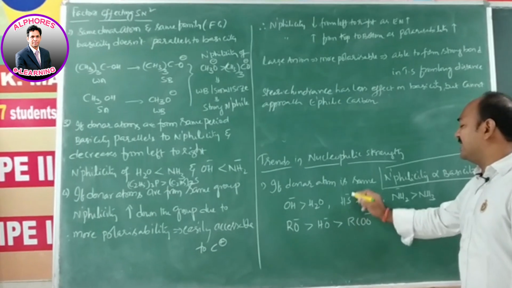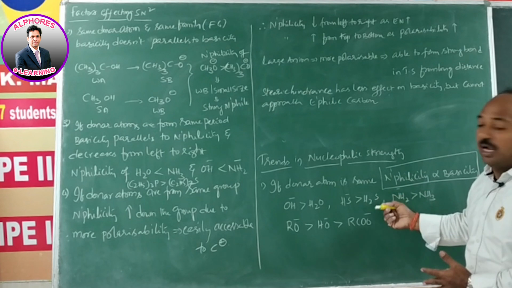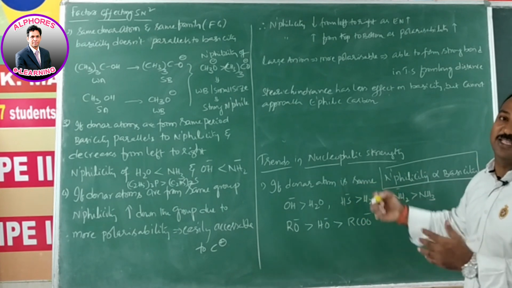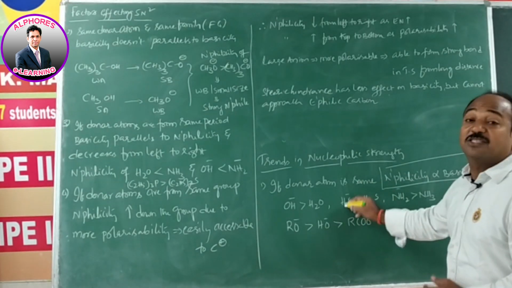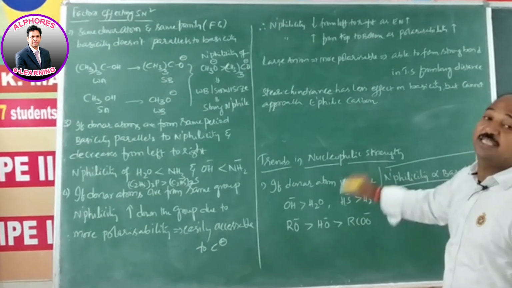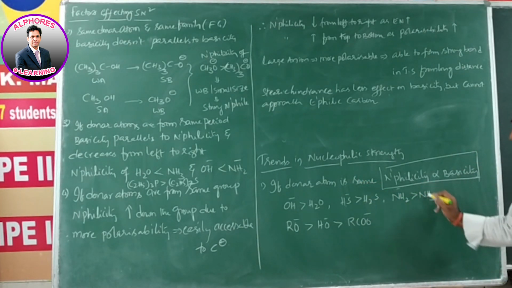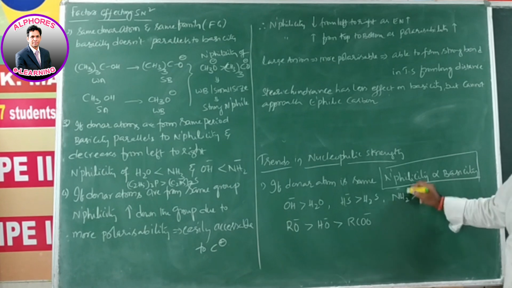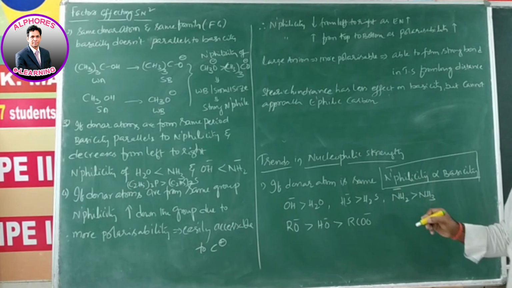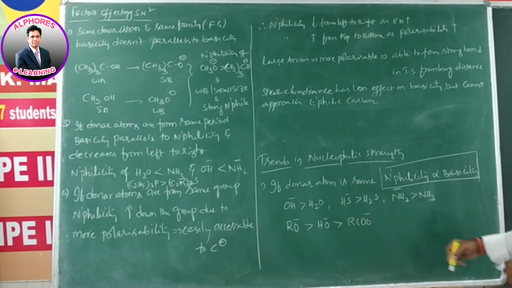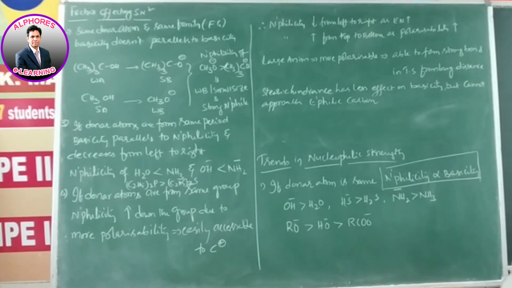Now HS minus and H2S. H2S is a somewhat strong acid and its conjugate is a weak base, but HS minus is a much weaker acid. When we compare like that, HS minus is a stronger base than H2S, hence HS minus is also a stronger nucleophile than H2S. Similarly, compared to NH3, NH2 minus is a strong base; the tendency to accept a proton is more for NH2 minus. That's why nucleophilicity is also more for NH2 minus than NH3.